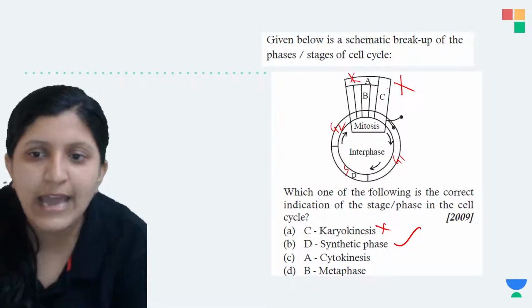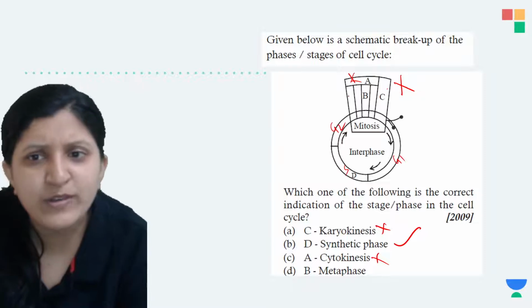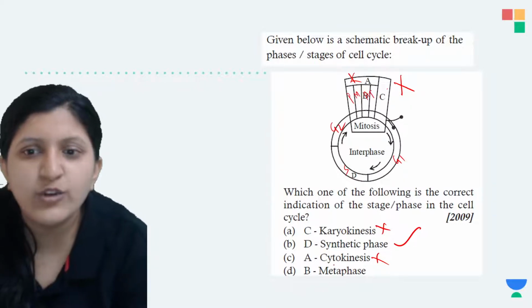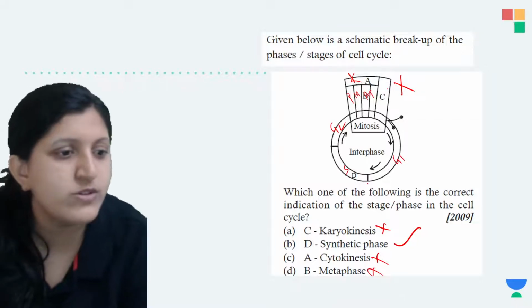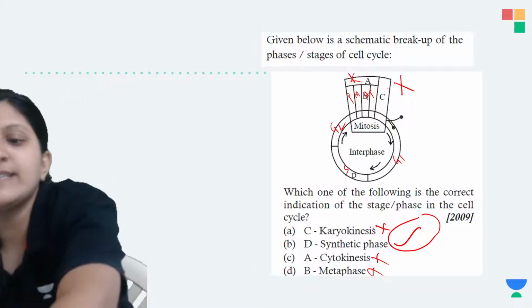Then A is cytokinesis. No, this is karyokinesis, so this also goes wrong. B is metaphase. No, because this is prophase. This is metaphase, this is anaphase and telophase. So B is metaphase also goes wrong. This is the only option that is correct here, that is D is synthesis phase.